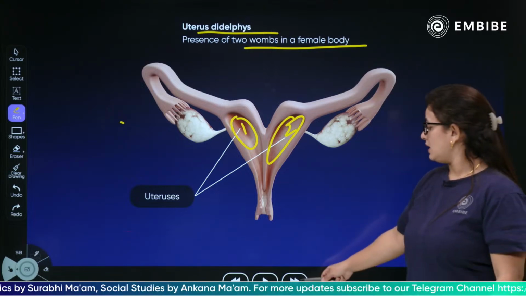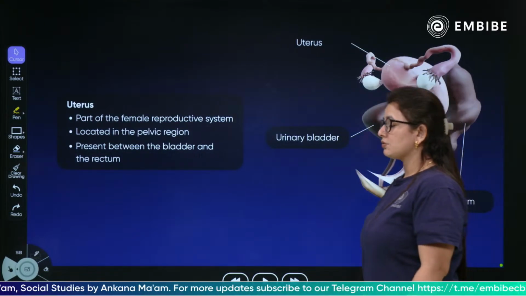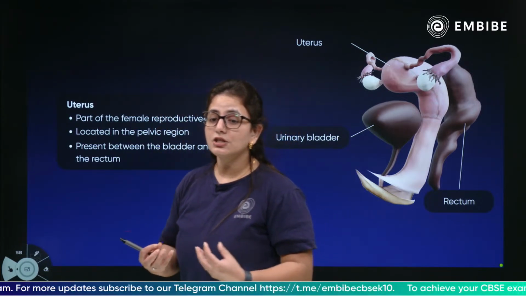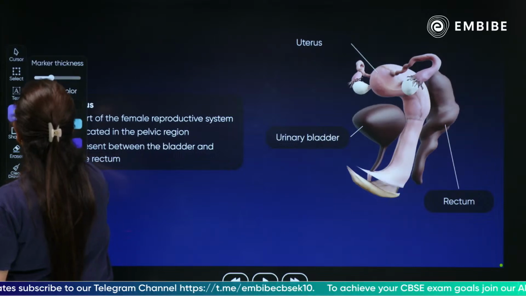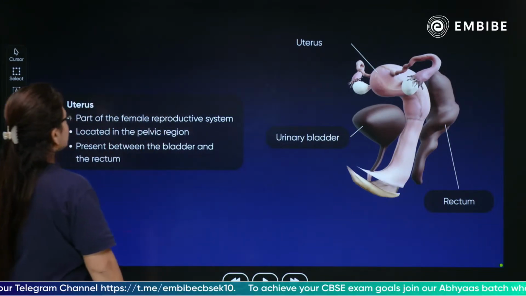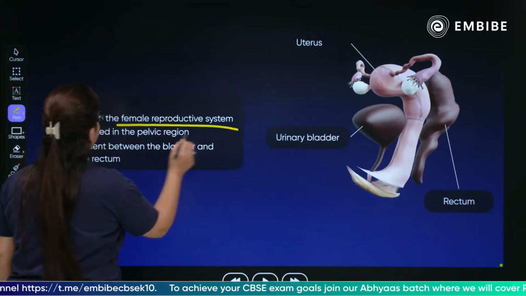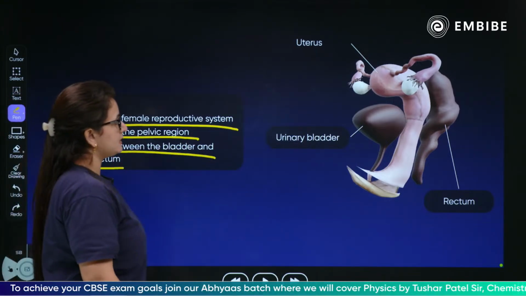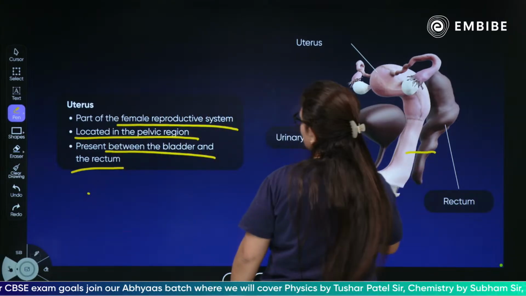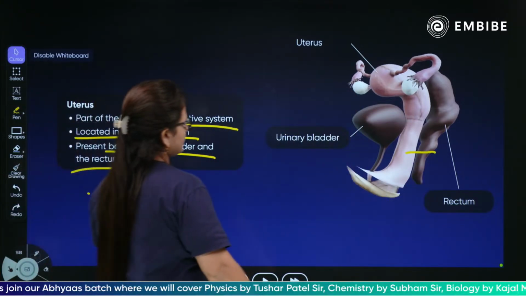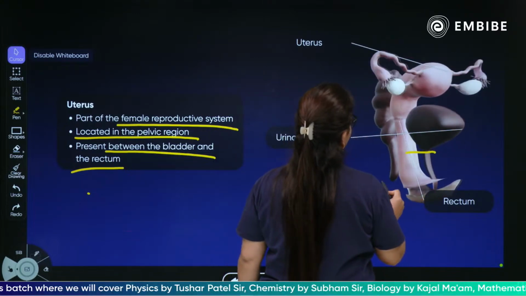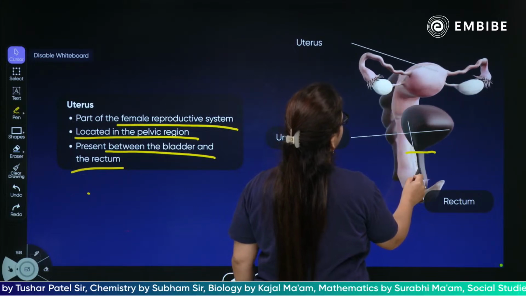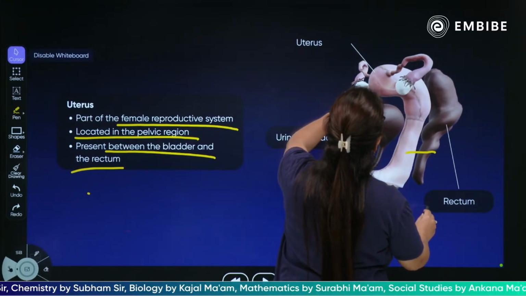Let's discuss more about this part of the reproductive system, which is the uterus. Of course, yesterday only I gave you a brief introduction. Our discussion of the uterus has already happened, but let's discuss that in more detail because it's very important. So children, the uterus is part of the female reproductive system located in the pelvic region, present between the bladder and the rectum. Let me zoom it for you. This is your rectum, and this is your urinary bladder, and between them there is the uterus.